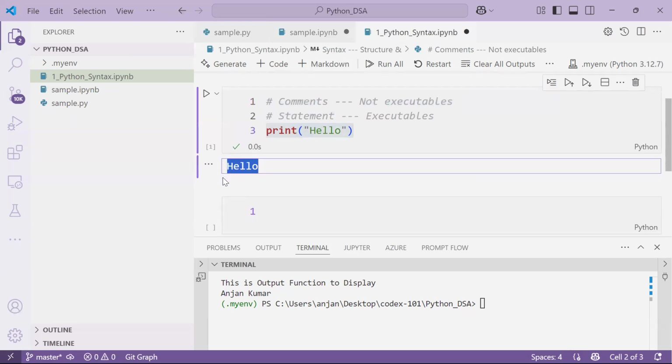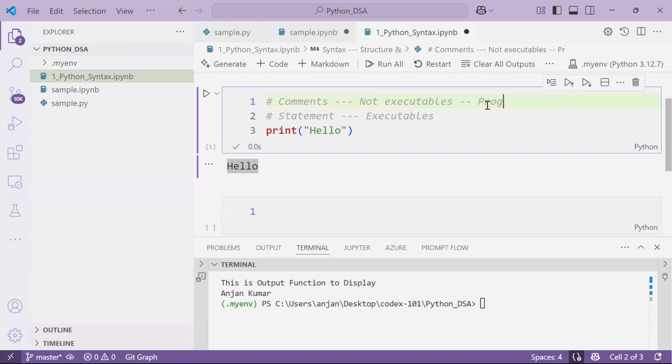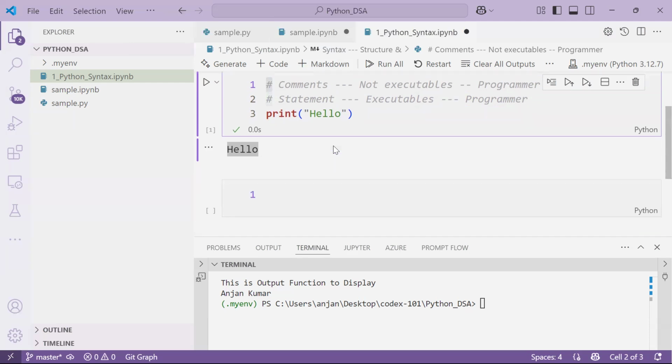I hope you understood. In Python programming, not only Python, any programming language, a program could consist of two types of instructions. One is comments, second one is statements. Comments are created by the programmer only. Even the instructions or statements are also created by the programmer only. Programmer means you. So you can comment. How do you comment? When you start with a hash character, that is a comment. Clear? That is fine. Yeah, sir.